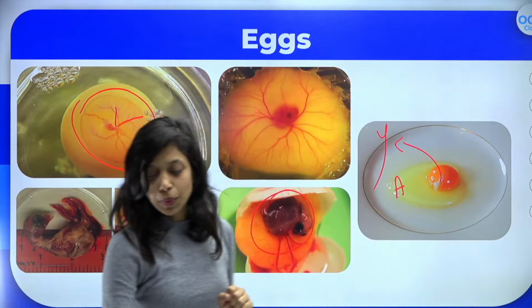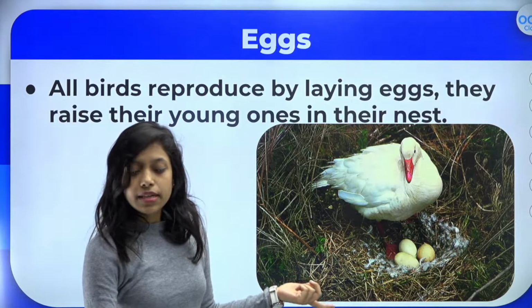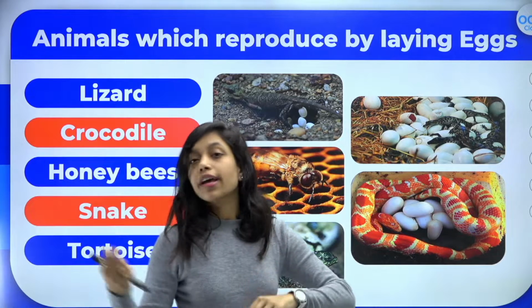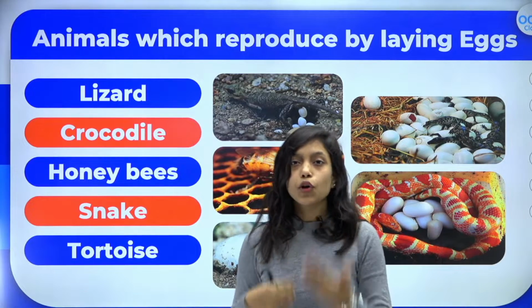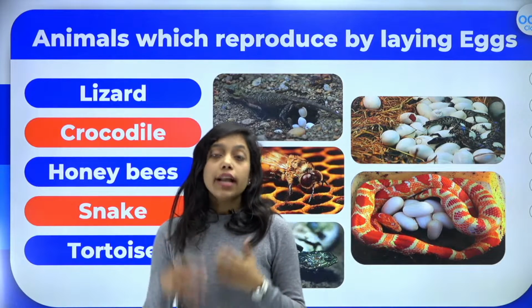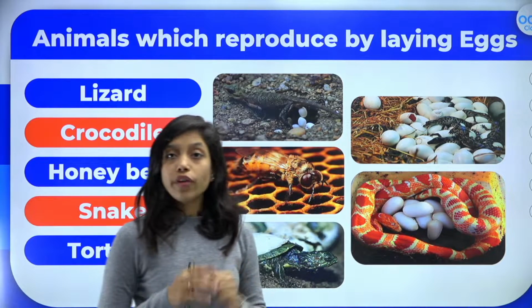Okay, superb. So these are some egg laying animals. As you can see, lizard, crocodile, honeybee, snake, tortoise. Usually all the insects reproduce by the egg laying method. All of them are oviparous. Okay, so let us see some life cycles of oviparous animals.